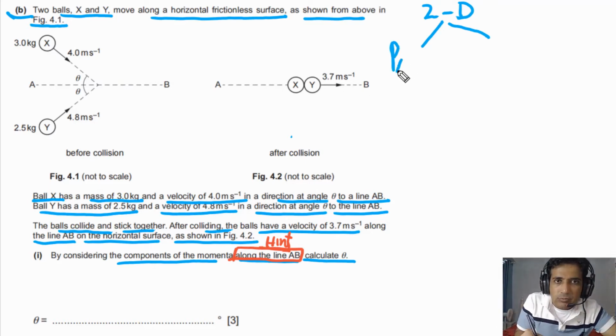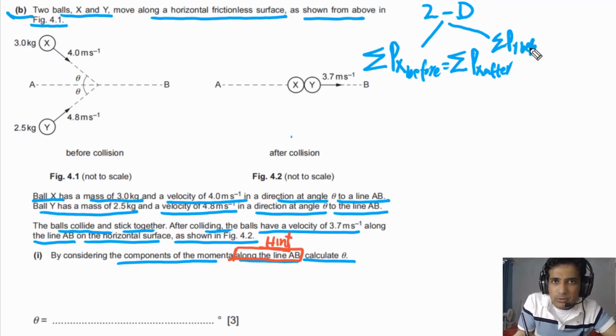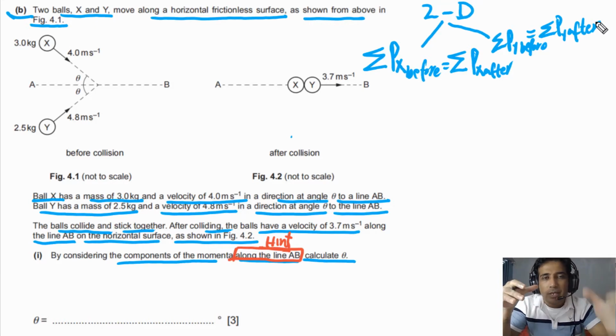It simply means that the sum of momenta along X before collision has to be equal to the sum of momenta along X after collision. So this is the main principle. Along Y, you also need to do the same: the sum of momenta along Y before collision has to be equal to the sum of momenta along Y after collision. This is very similar to projectile motion. So you treat momentum along X separately and along Y separately, and it just becomes momentum in one dimension.